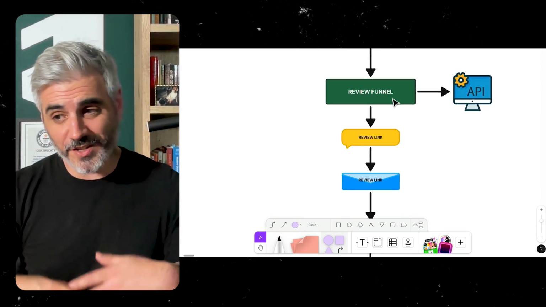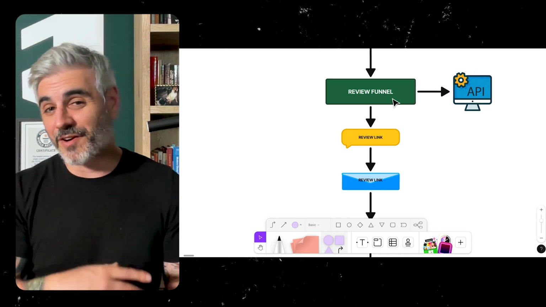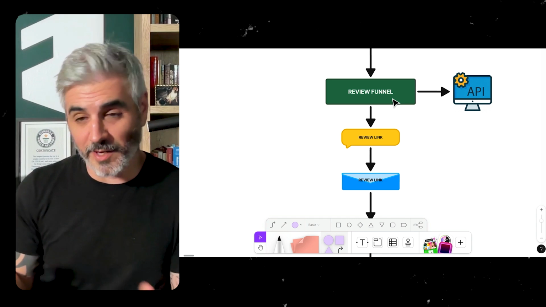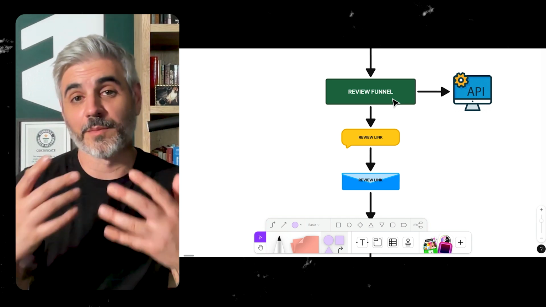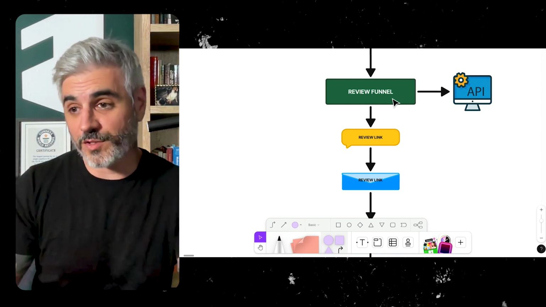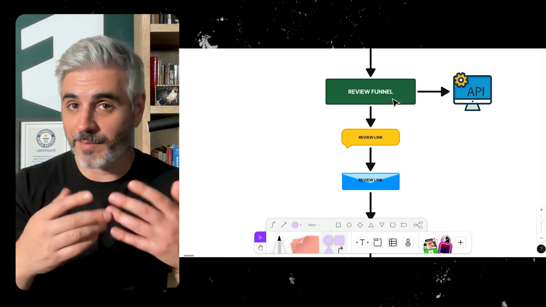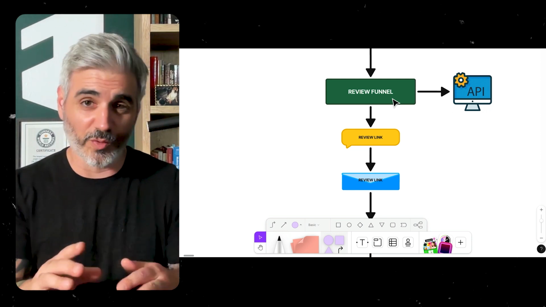Now the review funnel can be set up a few different ways, right? In essence, what we do here is we gauge somebody's happiness. And if they're a happy customer, we send them the review link. But we don't just send them any review link. We'll send them the review link from where they came in from. If they came in from the Better Business Bureau and we want to up our reviews there, we'll send them the BBB link. If they came in through Yelp, we'll send them the Yelp link. But a lot of the times people only want to build up their Google. It's nice to not put all your eggs in one basket. Got to diversify.